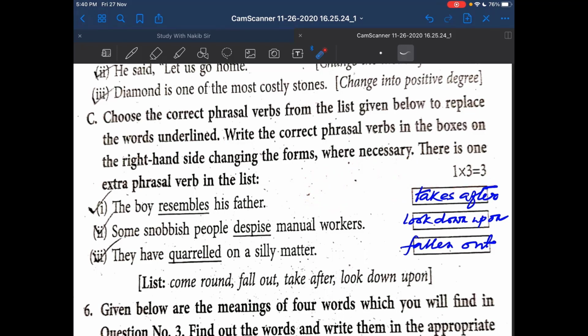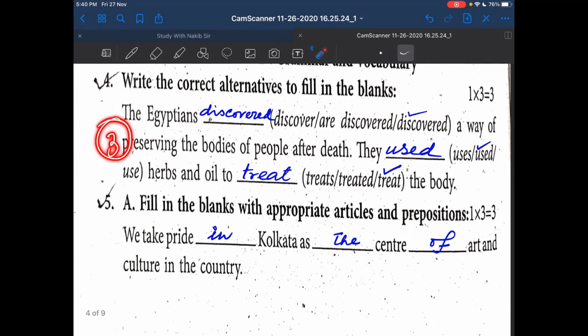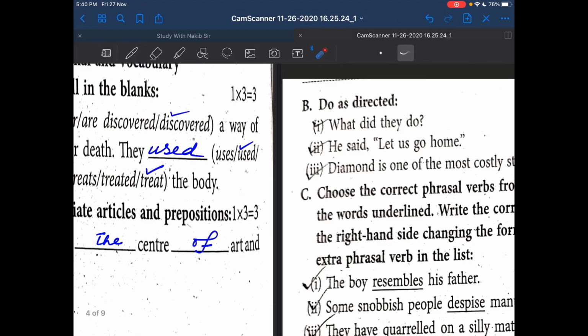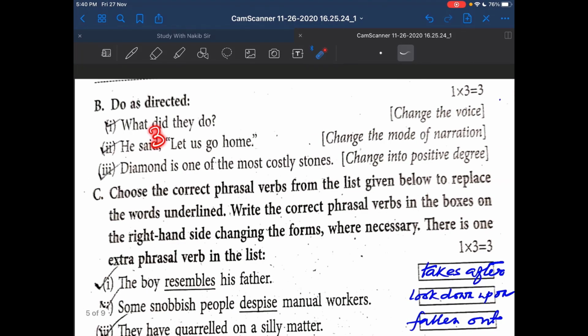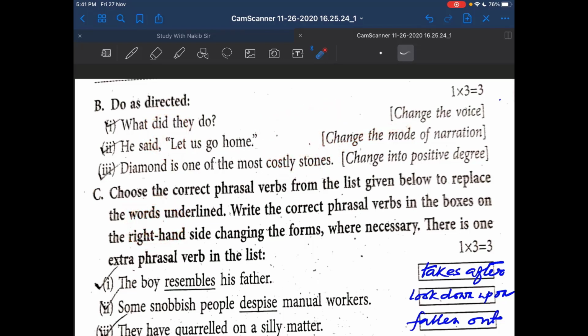For the second answer the same way you have got another 1, and for the third answer another 1. Together you have got 3. So here you have got 3, here 3, here 3, and here 3. Together 3 plus 3 plus 3 plus 3, together 12. This is your score in the second set.